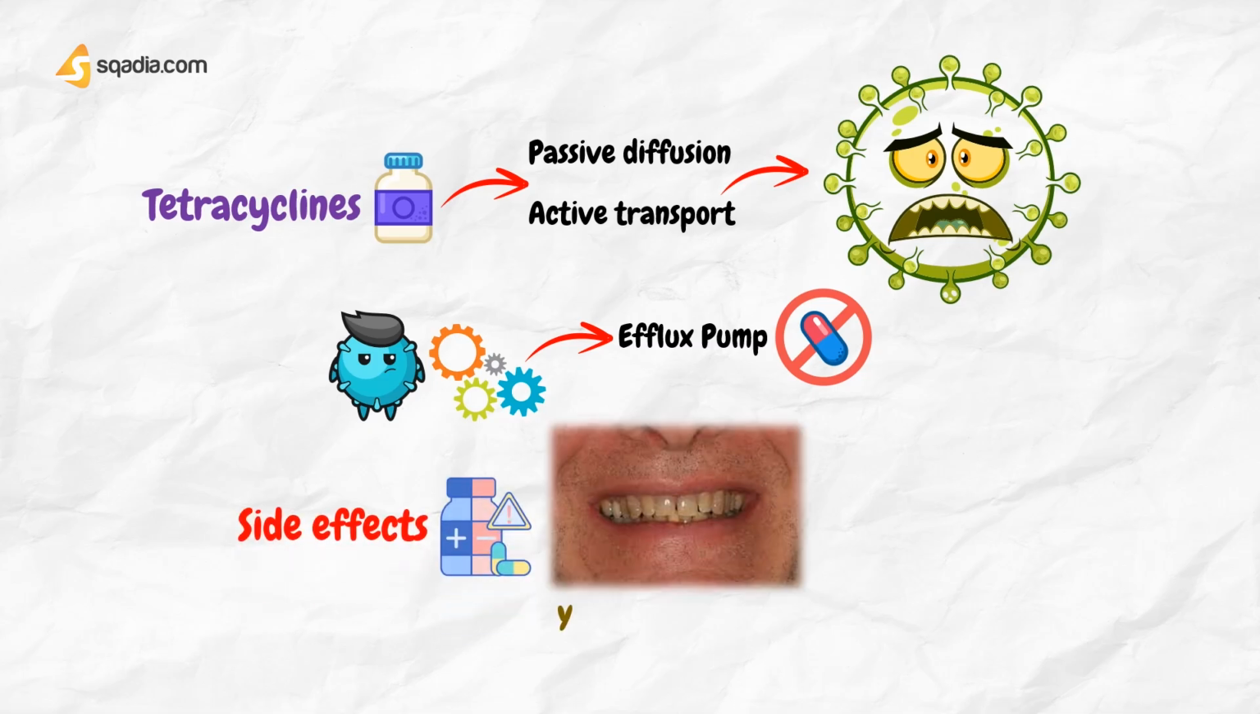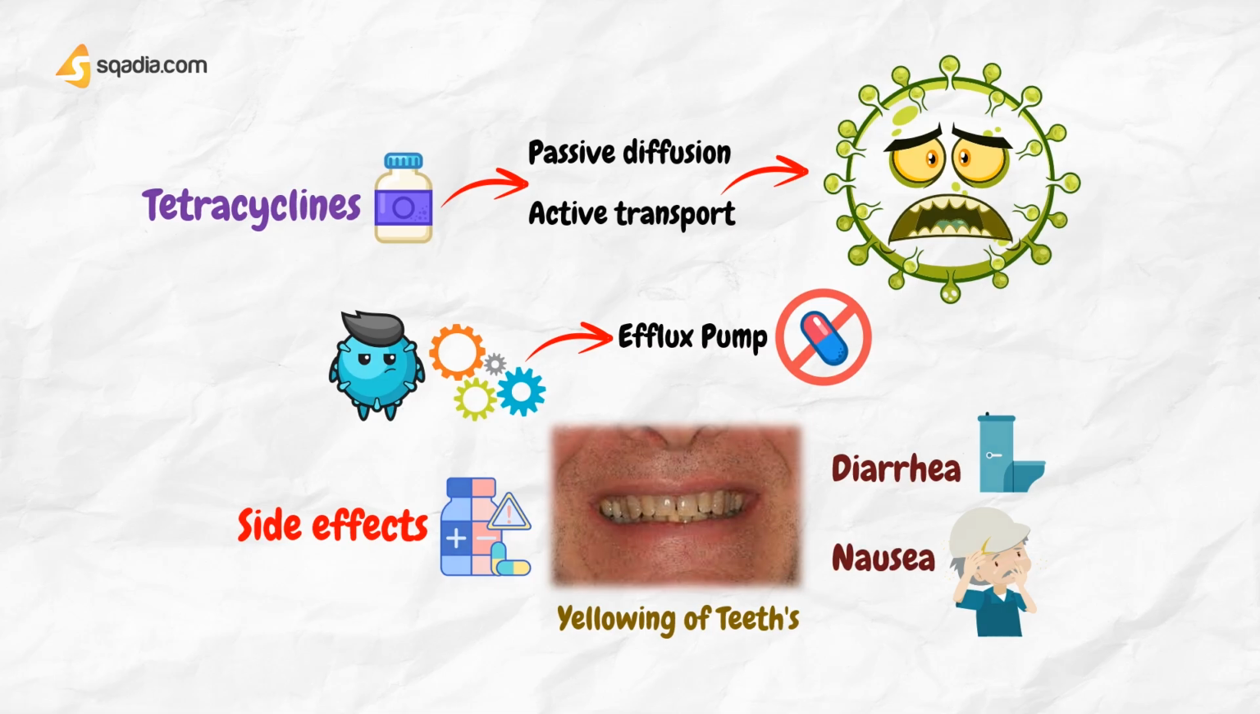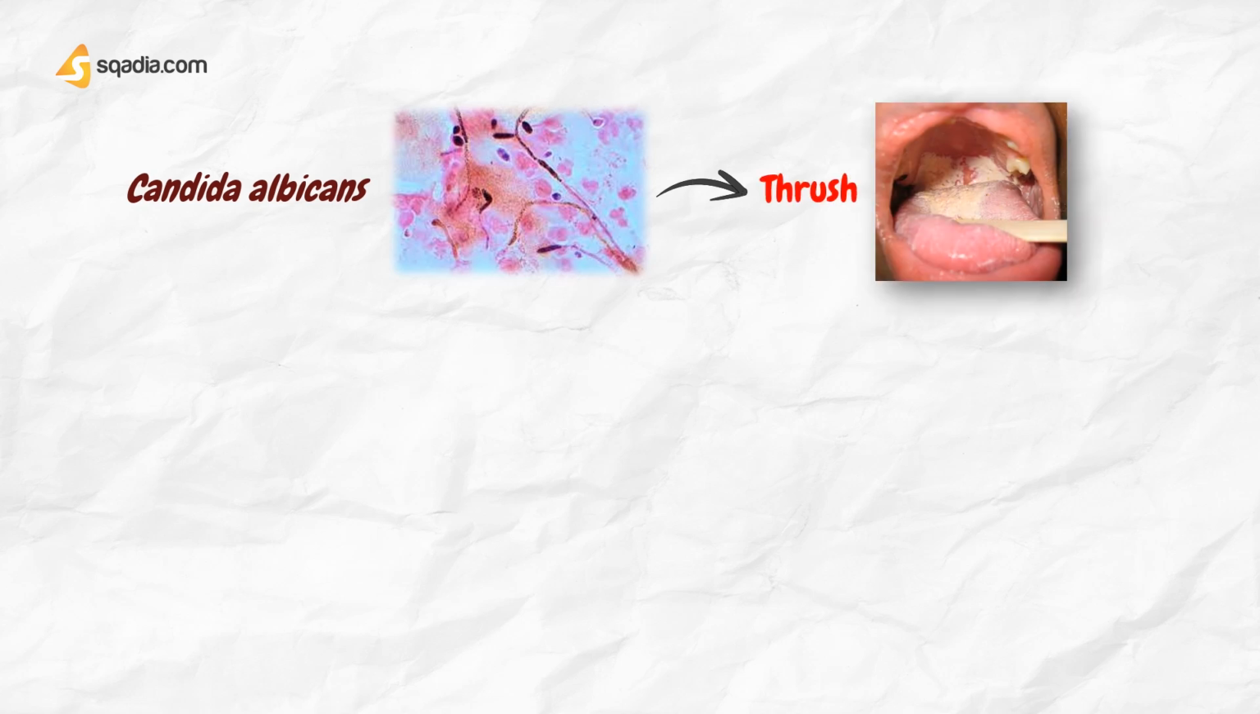Tetracyclines bind to calcium in growing bones and teeth. This causes discoloration of the teeth in the young, and tetracyclines should be avoided in children up to 8 years of age and in pregnant or lactating women. Diarrhea and nausea may occur. Overgrowth with Candida albicans in the mouth or bowel sometimes leads to thrush.